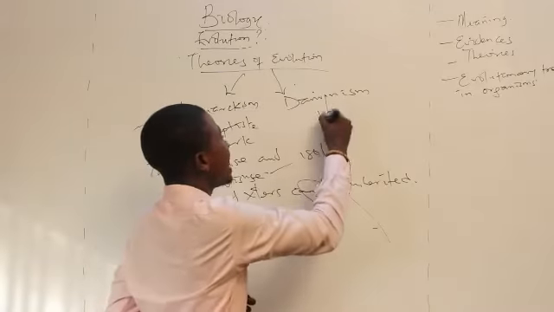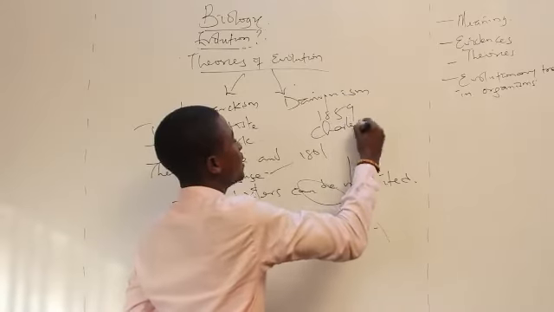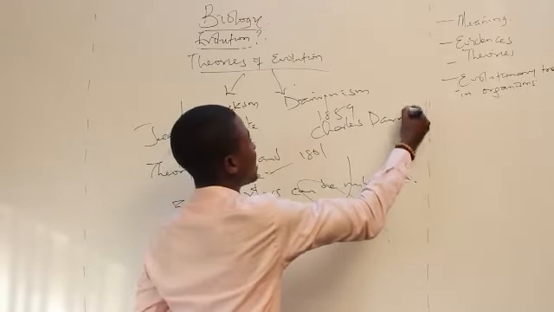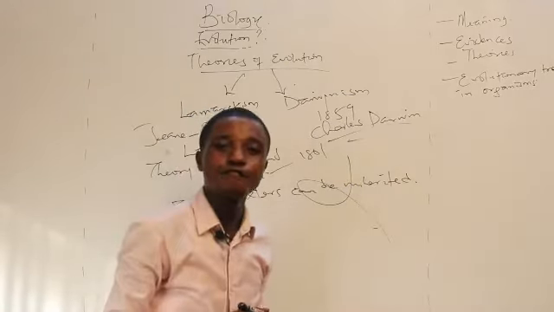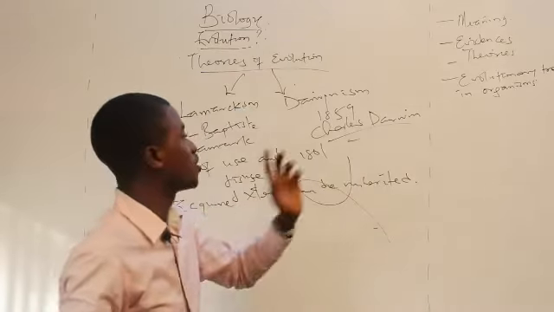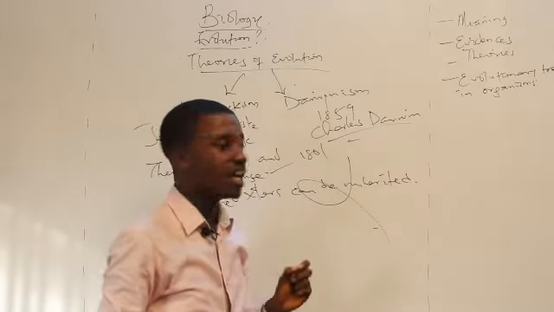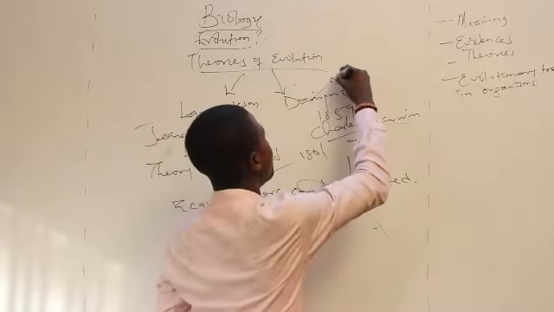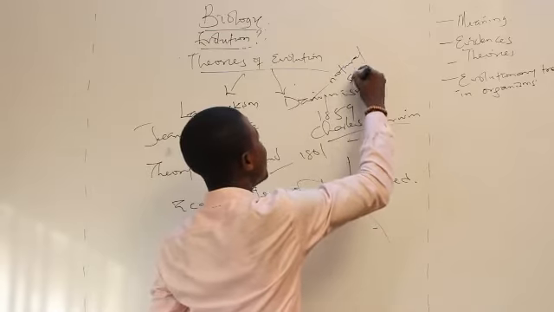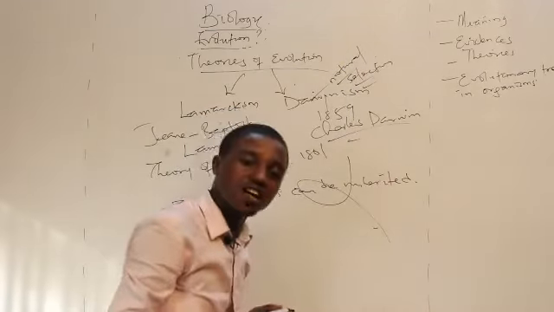Now in 1859, a particular man came up. His name is Charles Darwin. He is known today as the father of evolution. His theory is called the theory of what? Natural selection. His theory is called the theory of natural selection.